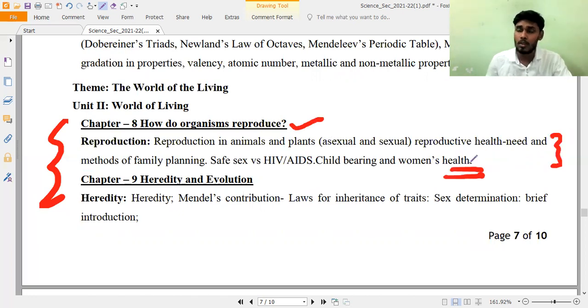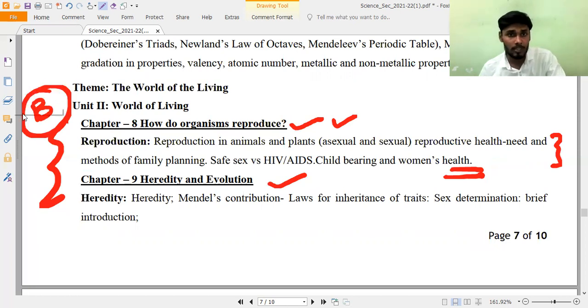The deleted concepts and the existing concepts, we will make a special video regarding them. For what chapters have been kept for the board examination, you have to get an overall idea of it. Next one, heredity and evolution. That's all. So this is for the second board examination under biology.